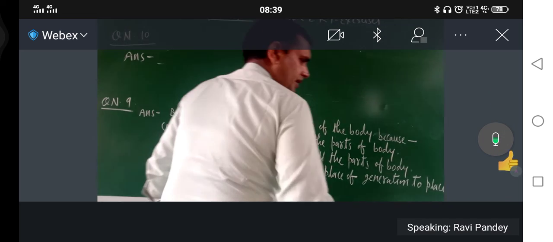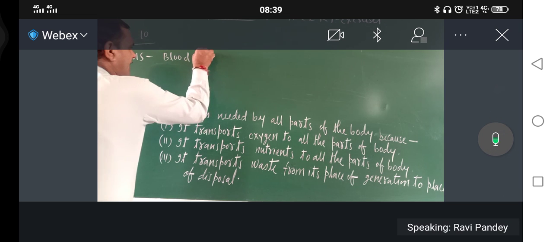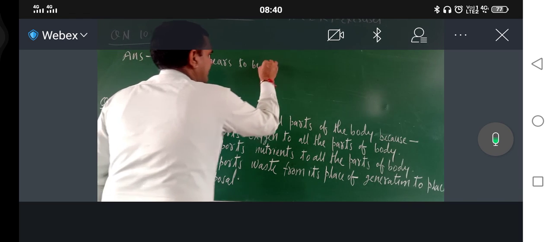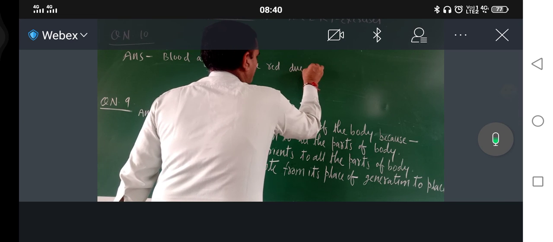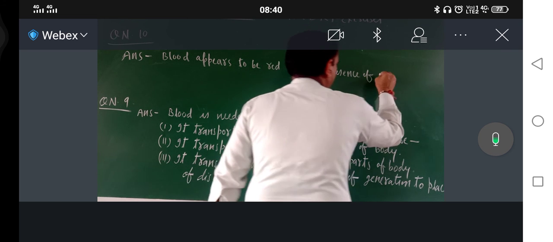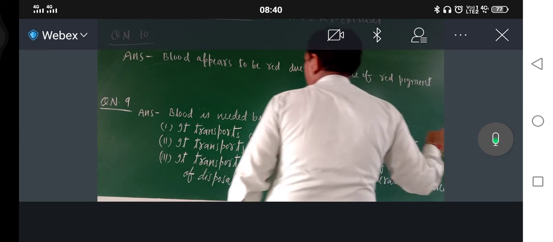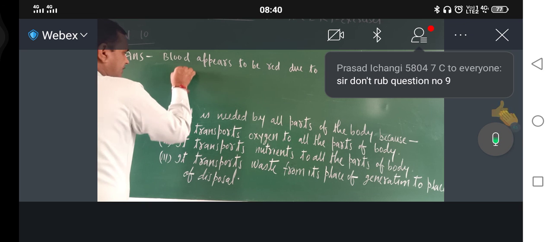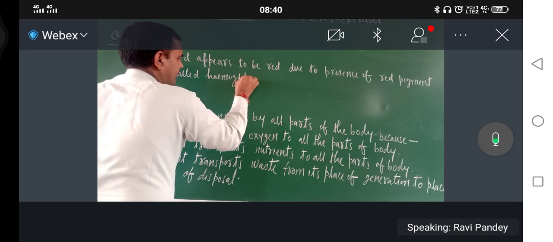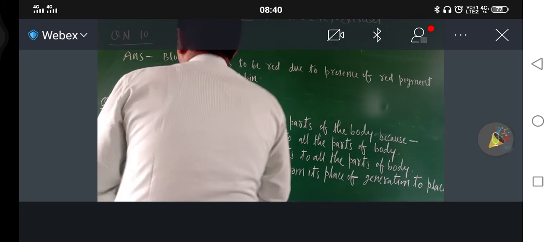Blood appears to be red due to presence of red pigment called hemoglobin. Okay, now question number 11.